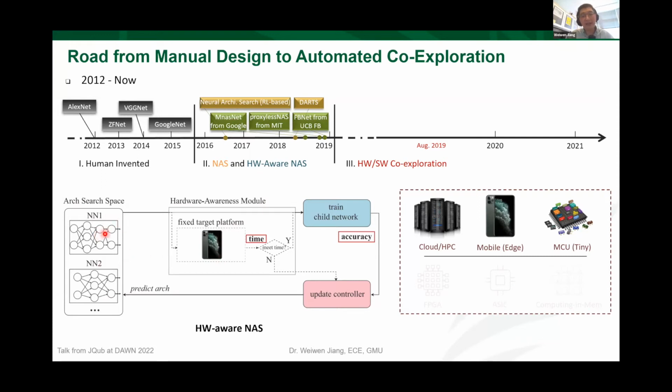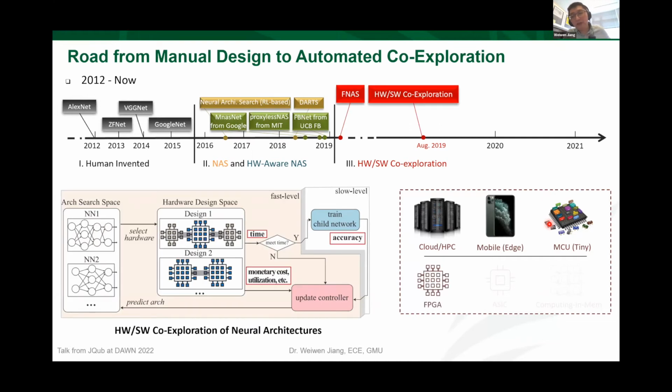After identifying the new architecture, it goes through the hardware to predict its hardware efficiency, and then uses the accuracy and the latency together to update the controller. So the efficiency can also be improved. Differentiable approach-based ProxylessNAS and FBNet were proposed, and people also applied such approaches to the microcontroller. After that, we thought about what happens if we move to the FPGA, where the hardware itself can be programmable. Can the existing approaches for hardware-aware neural architecture search also be applied?